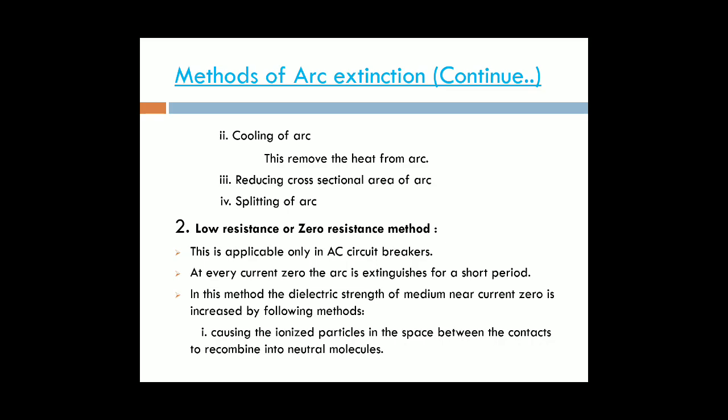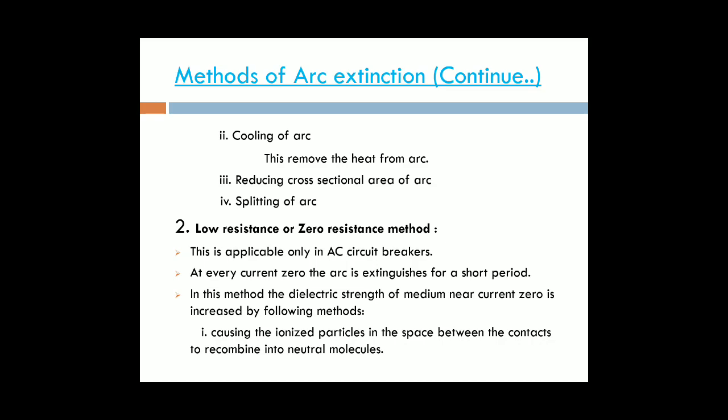So this is used only for the AC circuits, because in the AC circuit every half cycle we are having the current zero. Near the current zero we are reducing the arc. At every current zero the arc is extinguished for a short period.